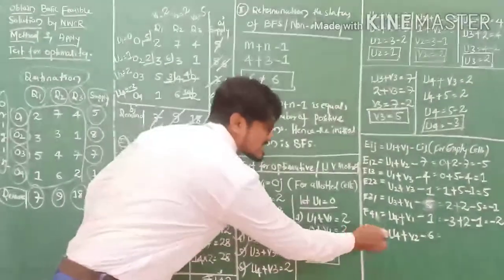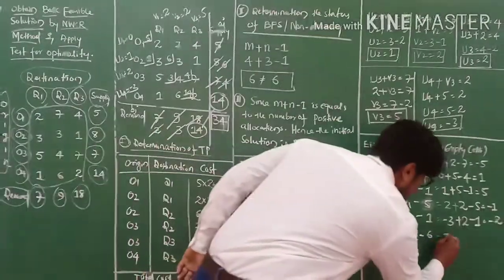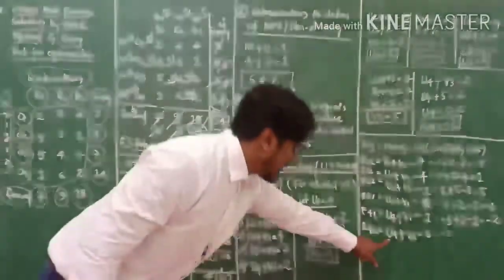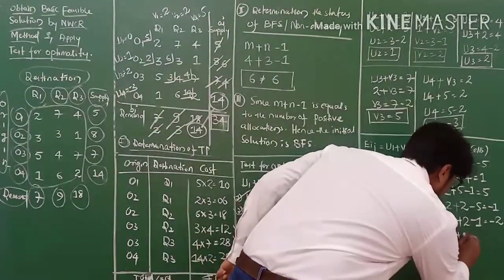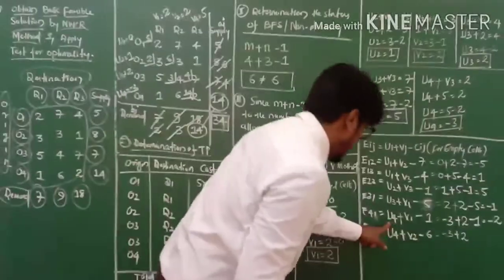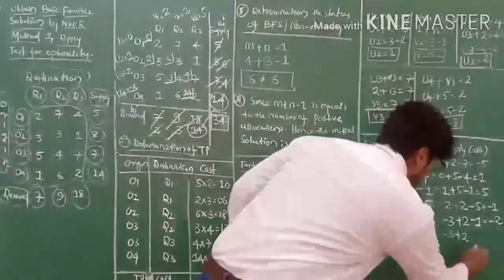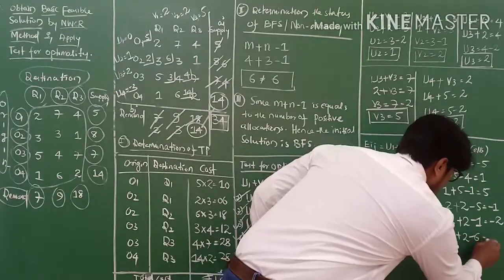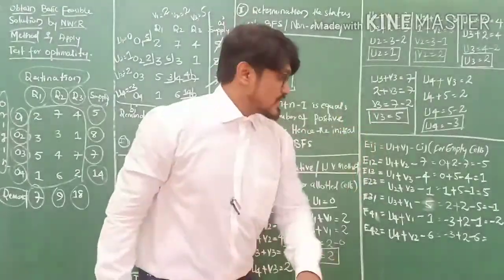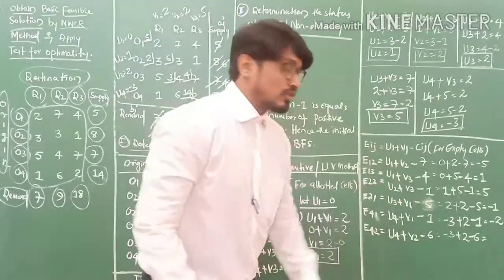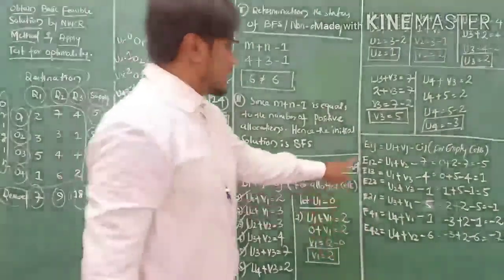Fine. The next one is U4. Where is U4? This is U4. Again it is minus 3, my friends. Minus 3 and V2. V2 equals 2. So minus 3 plus 2. Yes, no problem. So minus 3 plus 2 is nothing but minus 1, and this one is minus 6. Minus 1 minus 6 equals minus 7, my friends. Minus 7.